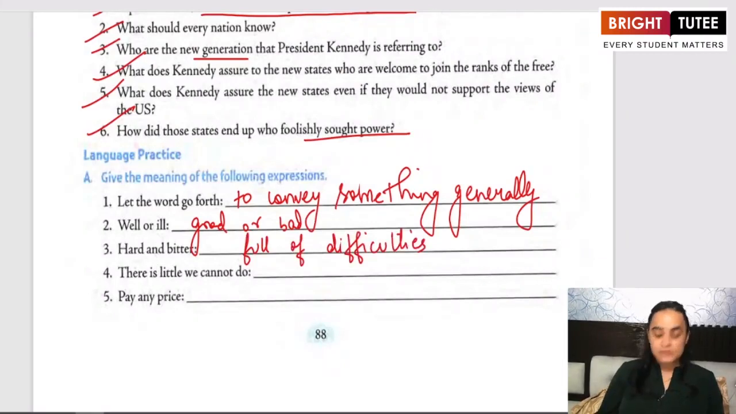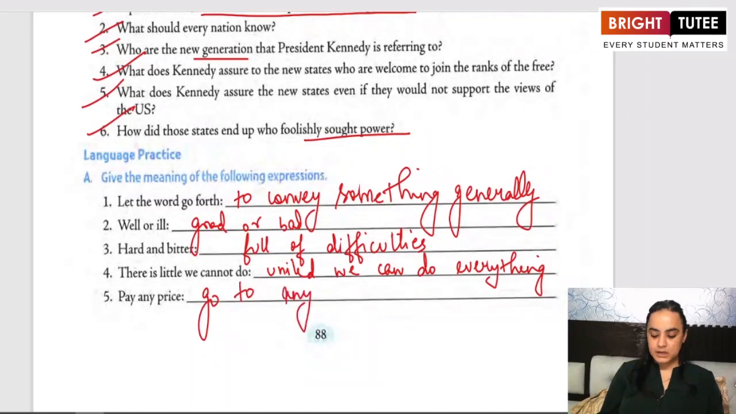There is little we cannot do. That means there is nothing that we cannot do if we are together. So united, we can do everything. Pay any price means go to any extent, can do anything.